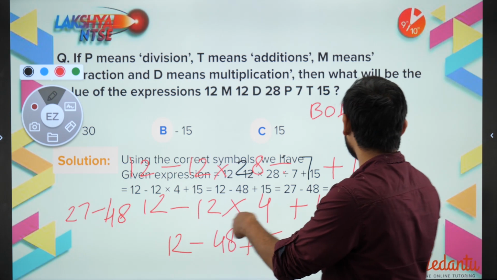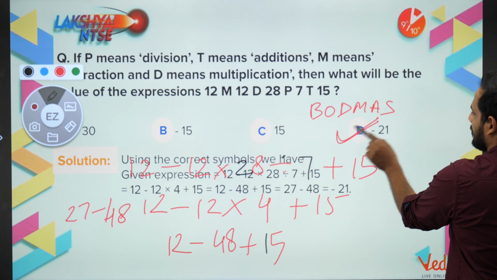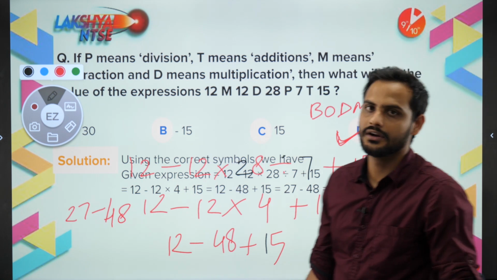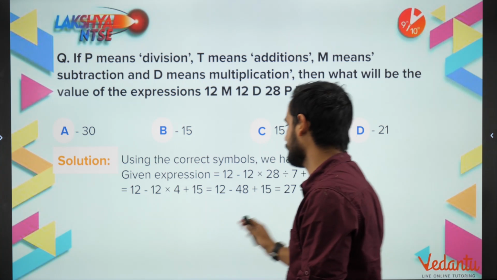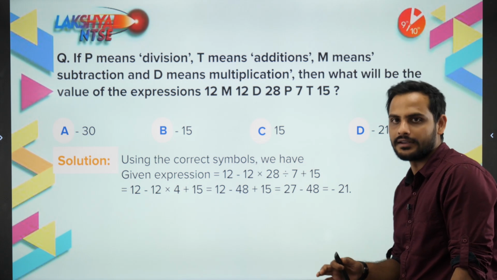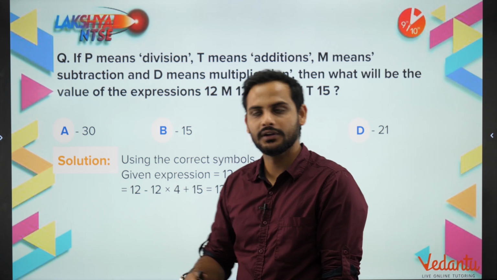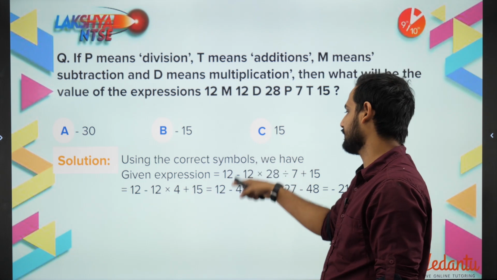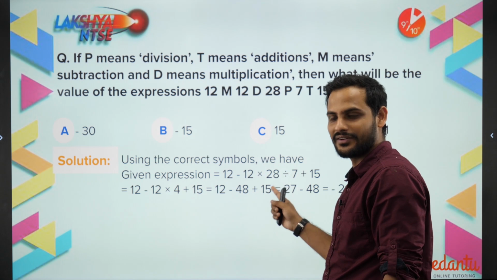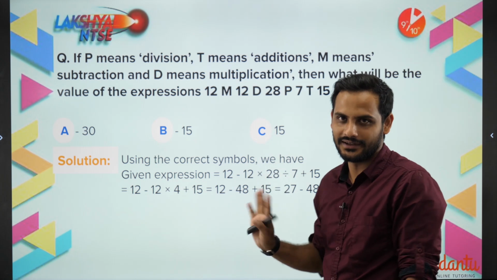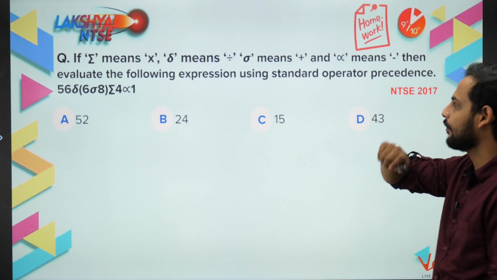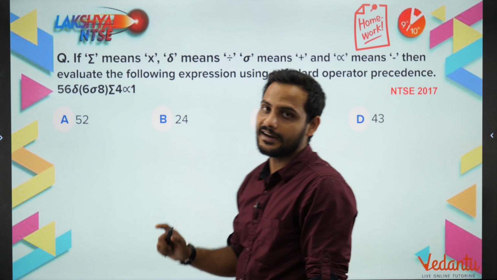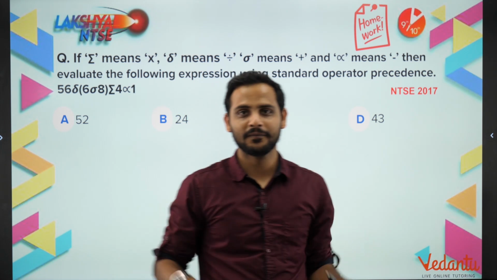So minus 21 is the correct answer. 27 minus 48 will be minus 21. So always remember, BODMAS is the key here. Okay, BODMAS we have to follow. We cannot say that 12 minus 12 is 0, 0 into 28 is 0, 0 by 7 is 0, so 0 plus 15 is 15. Don't do that. BODMAS, always BODMAS. Okay, so on the same basis, bachcho, this is your homework question. Again, follow BODMAS and let me know what will be the answer in the comment box.